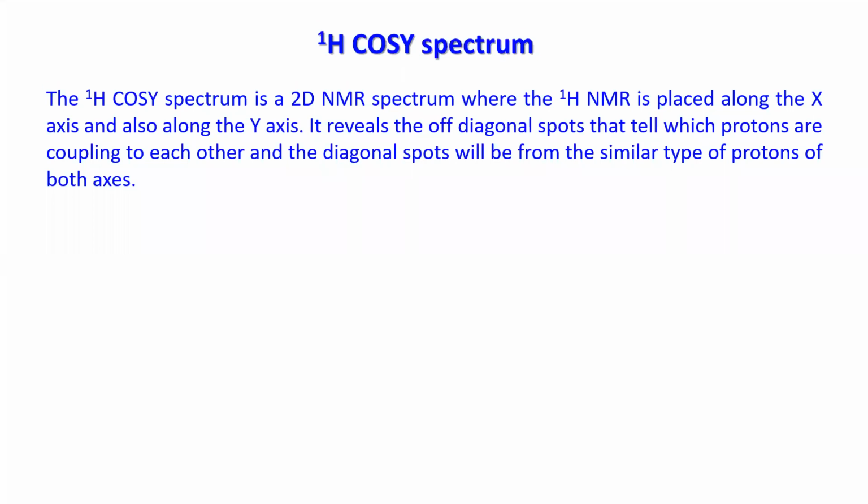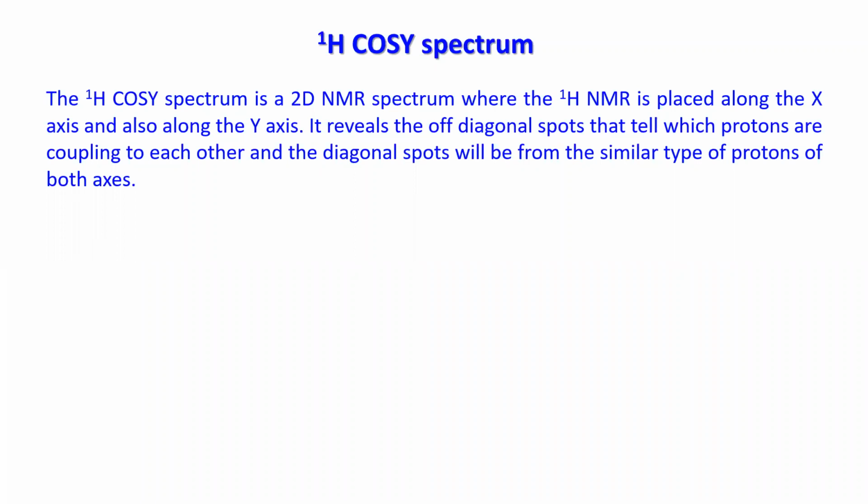So as you have seen for NOESY, the difference between 1H COSY and NOESY is that COSY will show the off-diagonal spot due to proton-proton interactions, where the protons can couple to each other.